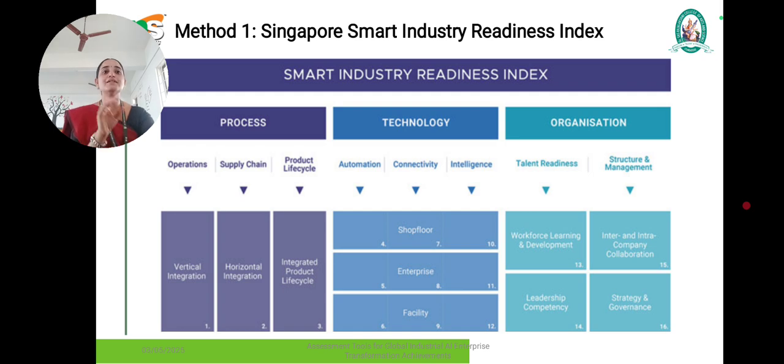So these are the 16 evaluation dimensions. Companies can use these dimensions to evaluate what stage they are at on their journey towards Industry 4.0. Okay, so let's discuss one by one.